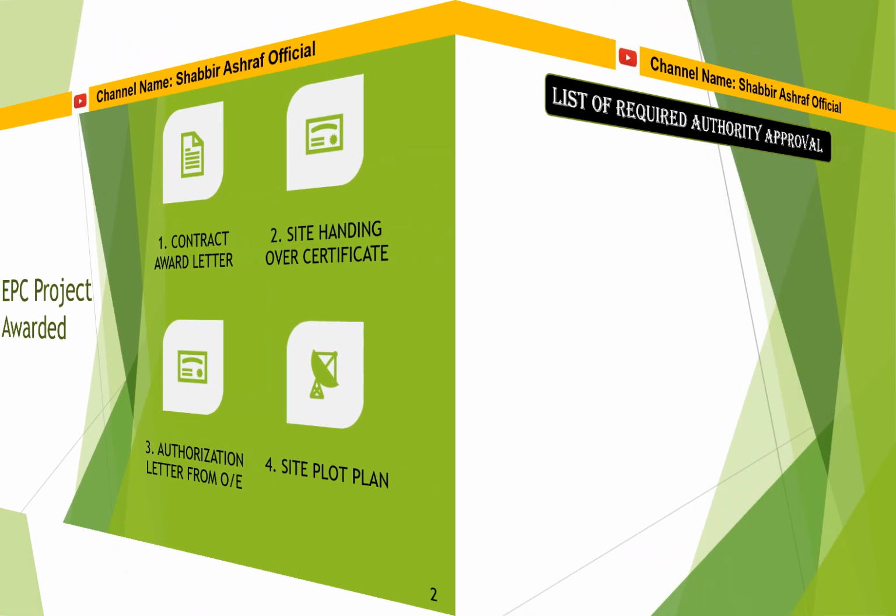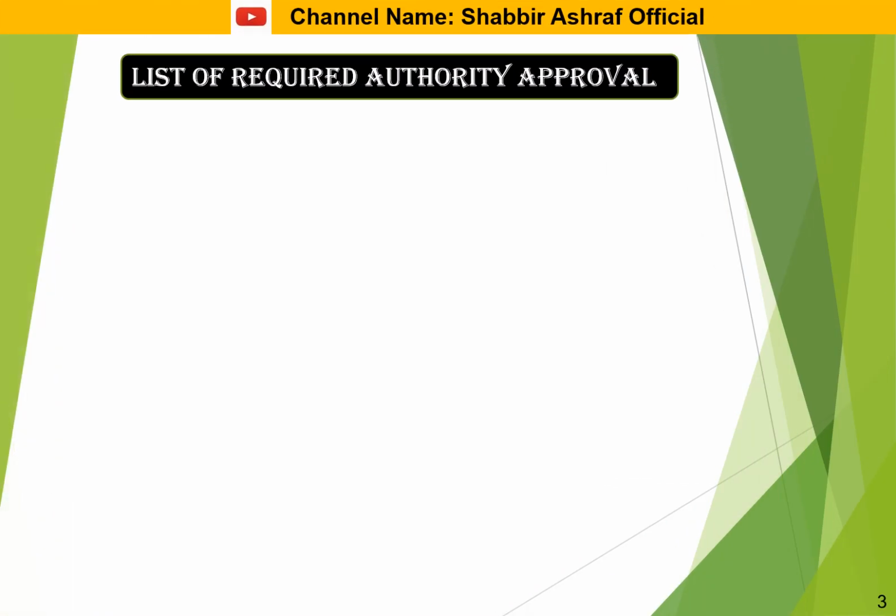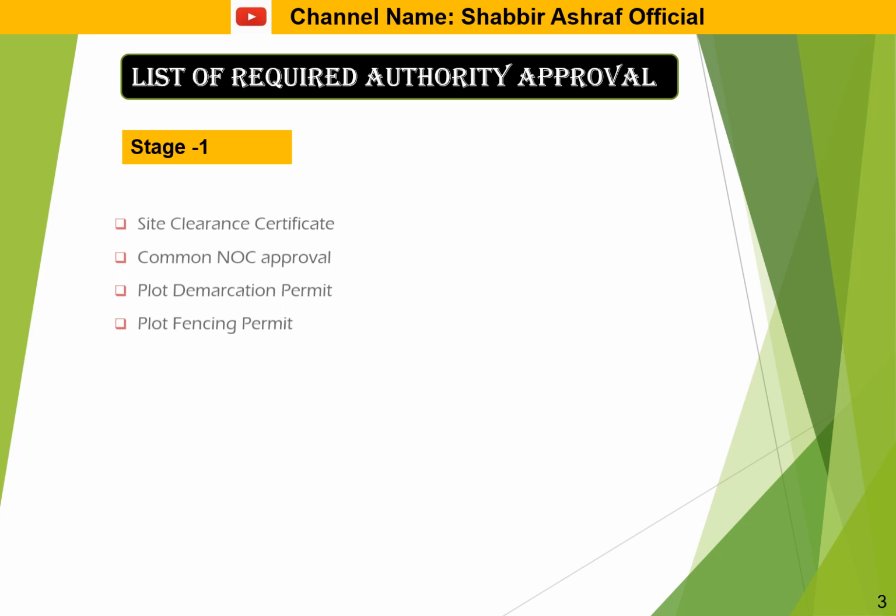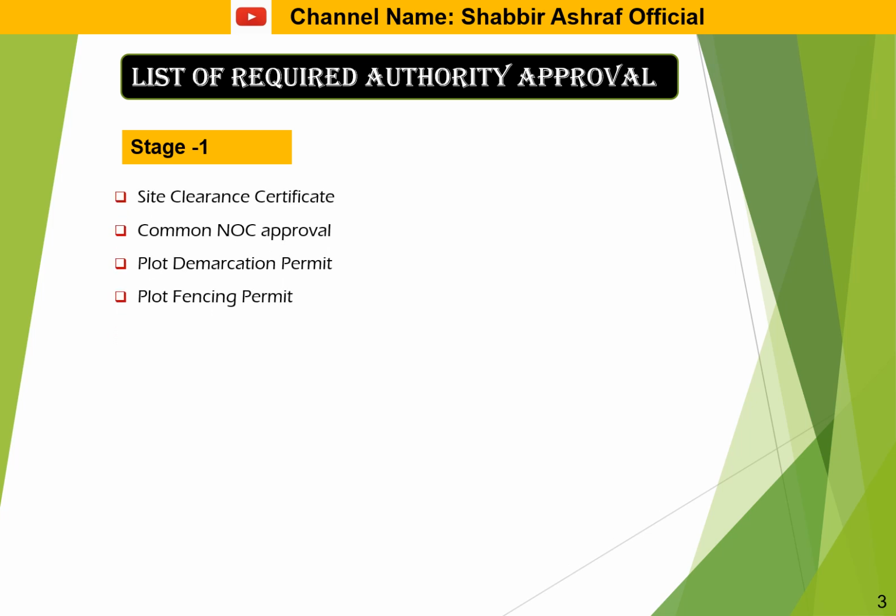This is the list of required authority approvals: what is the requirement we have, which type of permit we require to start the works and different types of activities. As you are seeing in stage one, the first activity we require is the site clearance certificate. Once we have the basic documents we mentioned earlier, we apply for the site clearance certificate. Once the site clearance certificate is issued, we can go to site and do some work, fencing and some different works.